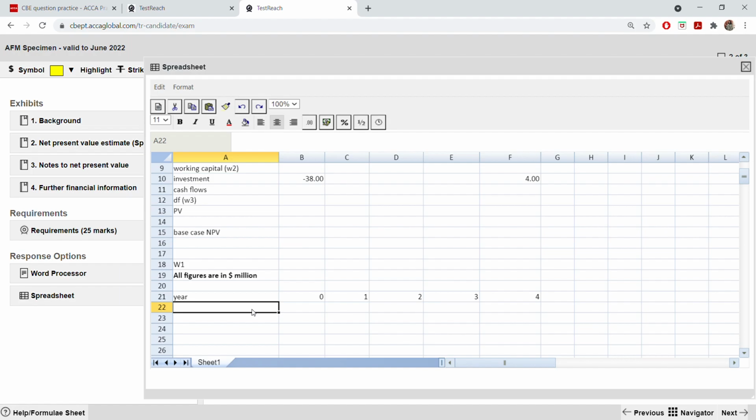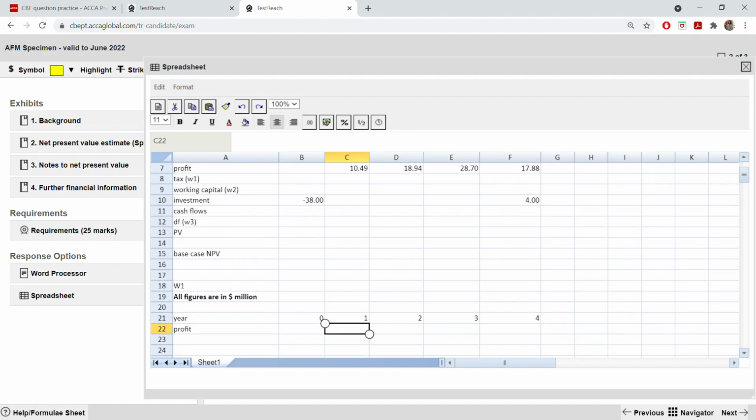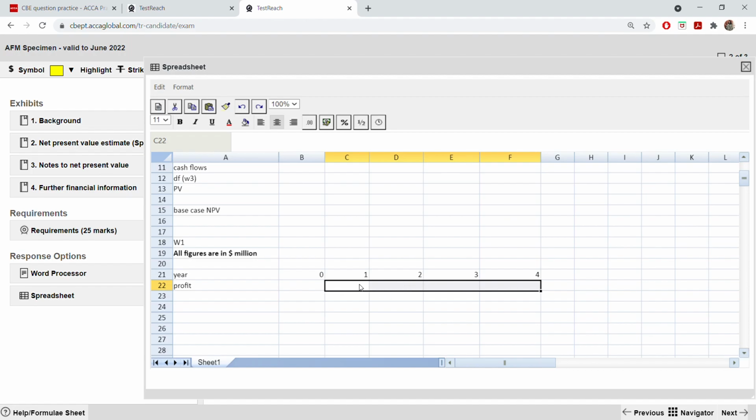So take the profit. What is the profit? It is just the copy paste from here. Remember, when you're copy pasting this profit from here to here, you just cannot paste it because it is with some formula. So you have to go to paste special and just click the values.